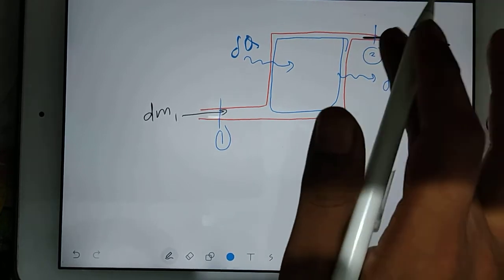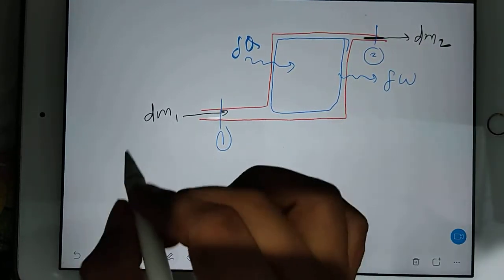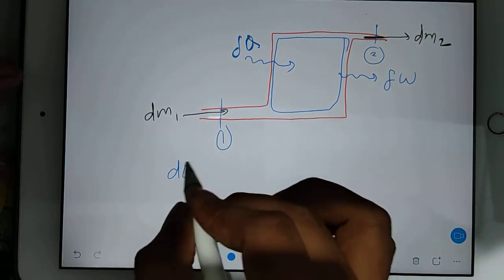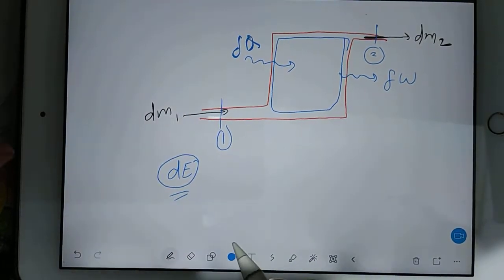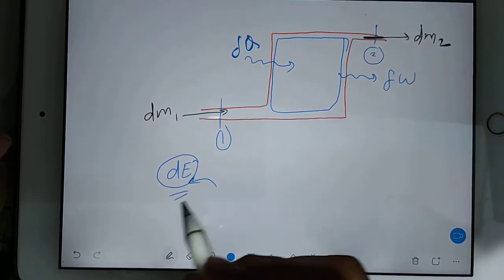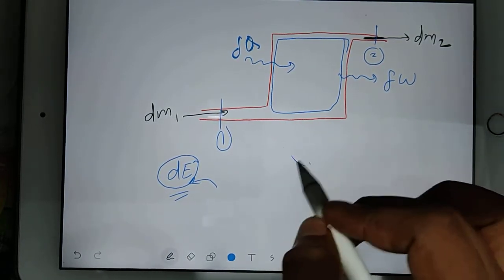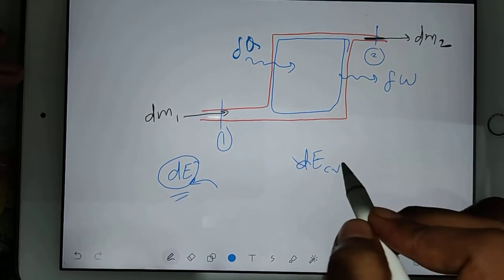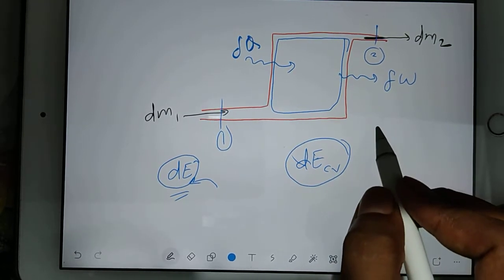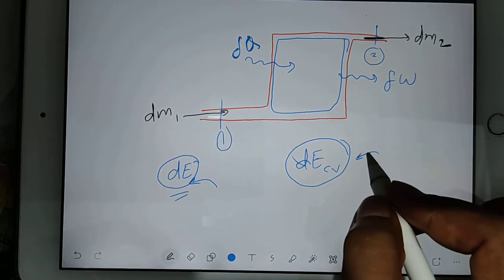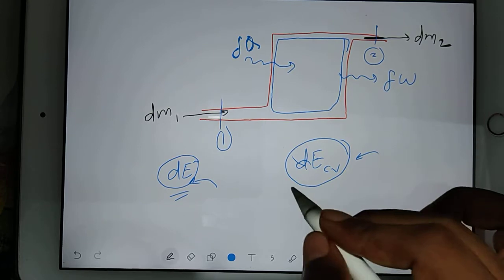So see, you just consider dE. This dE I am going to say very small energy, which is the total energy associated with the mass transfer, and dE_CV, another property. I will consider this is the energy which is changing in the control volume.